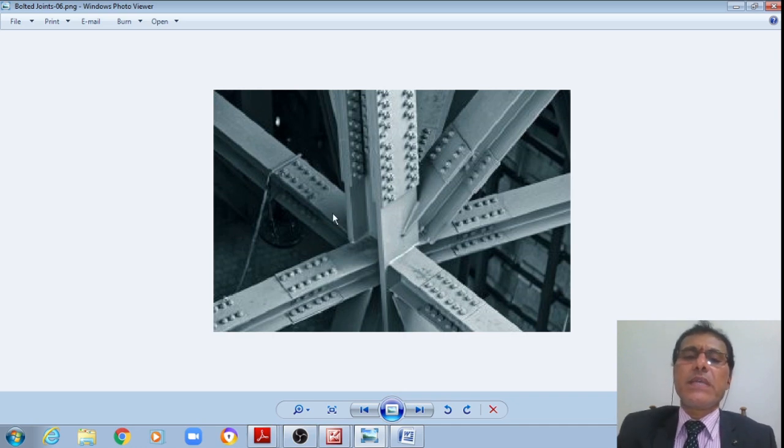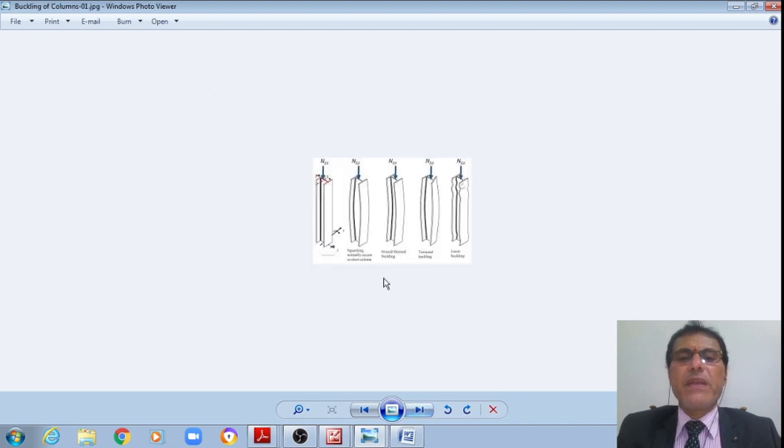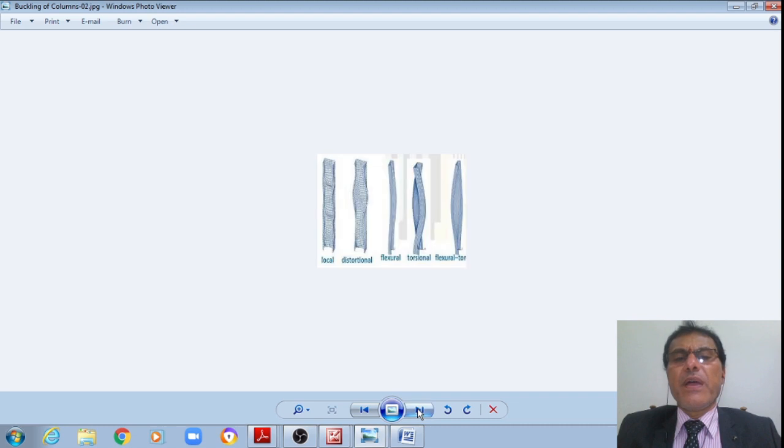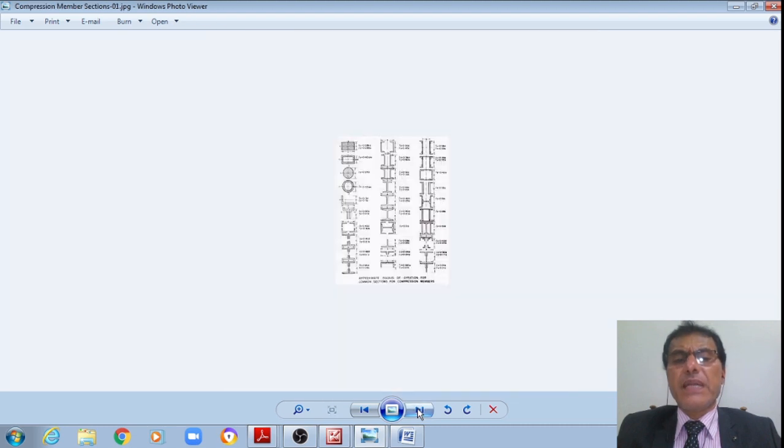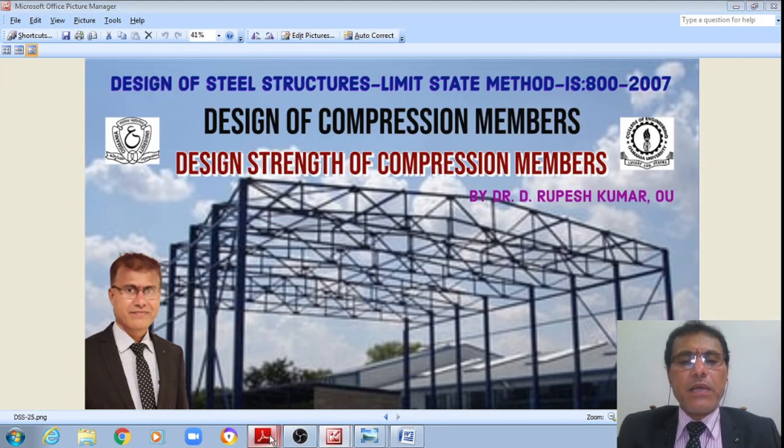Therefore, in order to avoid that, generally in multi-storied buildings, all these beam and column junctions are rigid connections only. These are what are called the non-sway frame. However, these buckling phenomena we'll see at a later point. Now, once we examine this, student, let us move quickly to the other discussions.